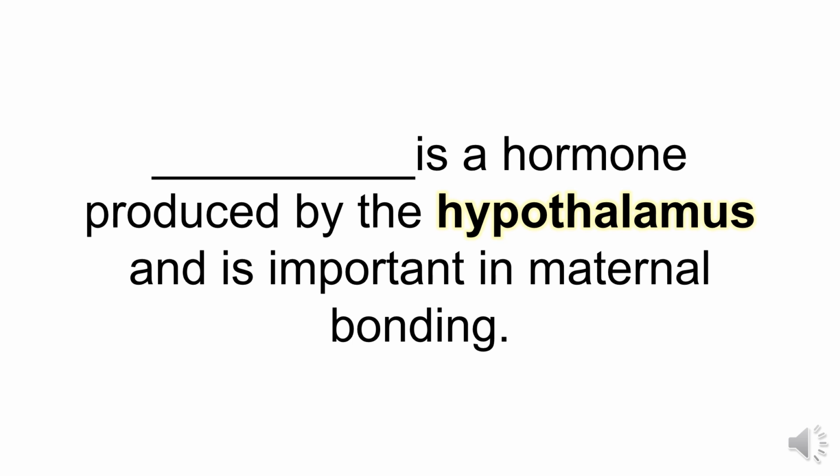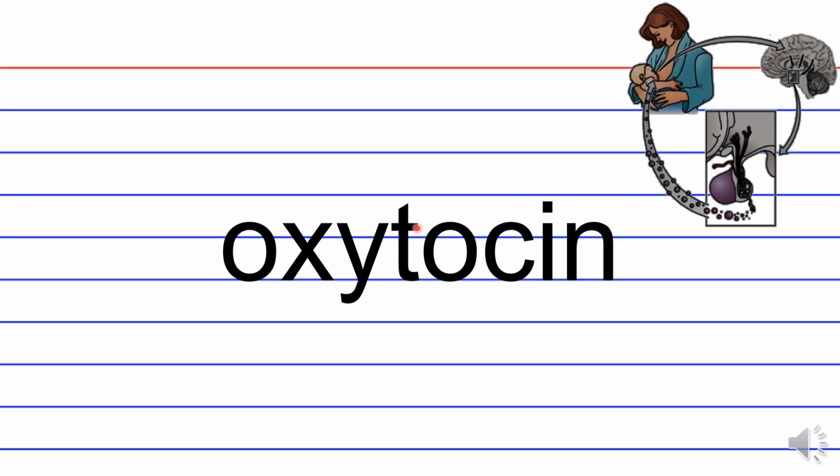Blank is a hormone produced by the hypothalamus and is important in maternal bonding. So what hormone is cited for maternal bonding? That would be oxytocin, especially when the mom is breastfeeding, as seen here. Okay, so here is an example of oxytocin released from the hypothalamus. This little portion in the brain, in front of the brainstem.